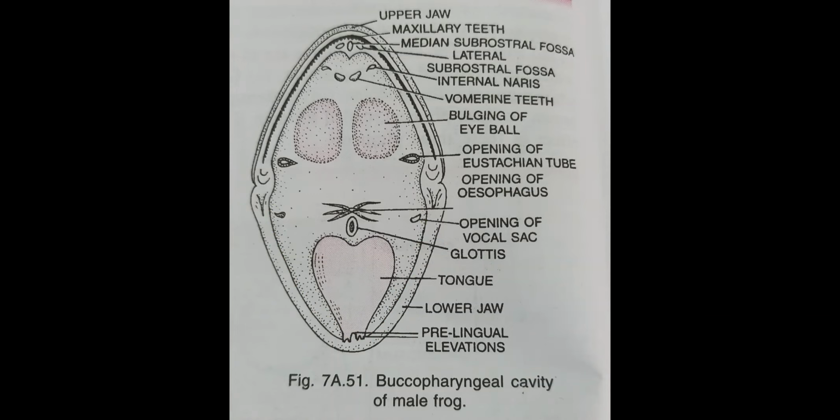Upper jaw, lower jaw, upper jaw in that maxillary teeth, vomerine teeth, bulging of eyeball, then lower jaw, opening of vocal sac, and the tongue. This much you have to learn. These are the very important points. Next.